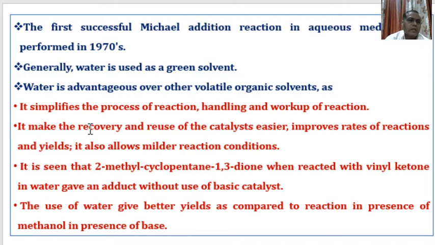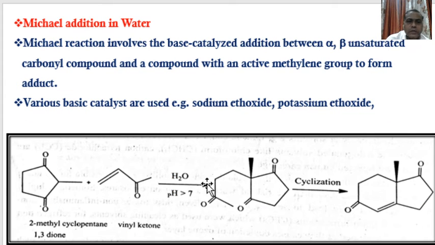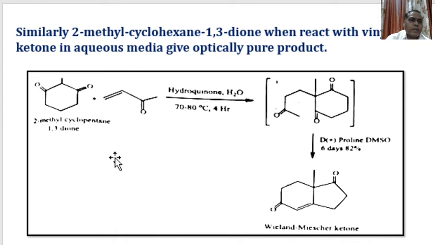Here, water is used instead of methanol, and the product obtained using water is better than using methanol. Similarly, 2-methyl cyclohexane 1,3-dione when reacted with vinyl ketones in aqueous media gives an optically pure product.